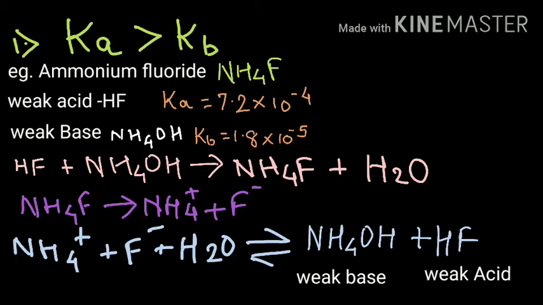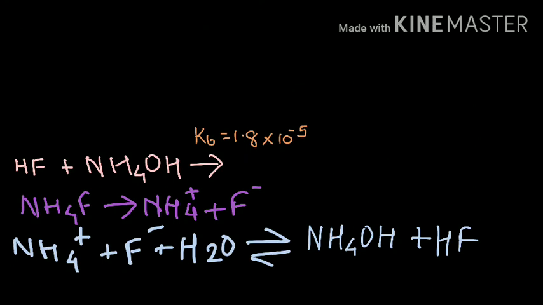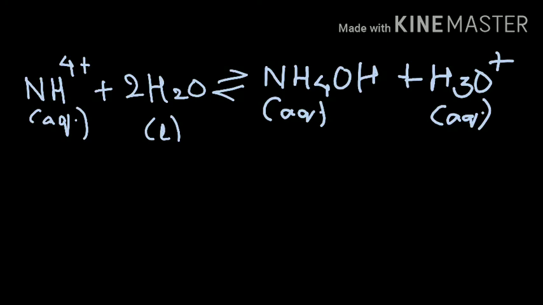The weak acid HF that is formed here is going to be slightly stronger when you compare it with the weak base NH4OH, because we know that the acid dissociation constant has a greater value when you compare it with the base dissociation constant. Now we are going to take the individual cation and the anion, that is NH4 plus and F minus, and treat it with water. So the hydrolysis reaction for the same looks as follows.